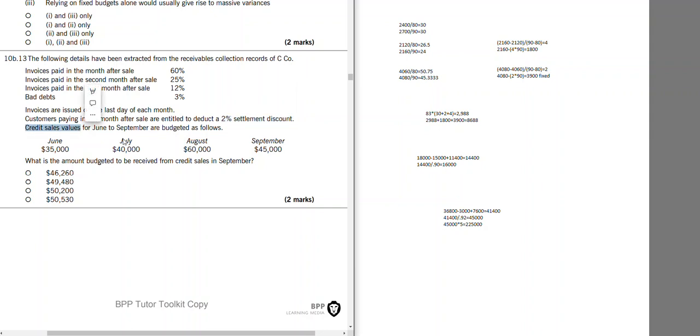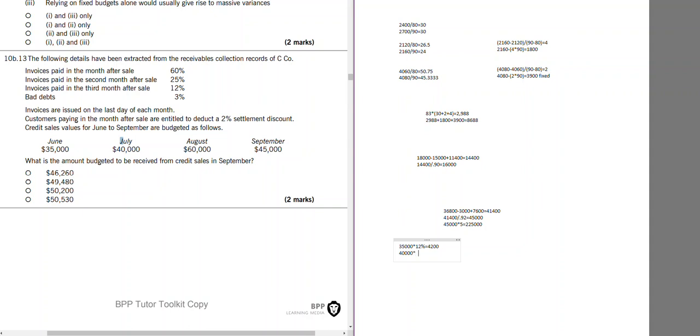Credit sales value for June to September are budgeted as follows. Remember, we will only focus on September. So for June, September is 3 months later. So from June, which is 35,000, only 12% would be received, because after 3 months, only 12% is received. For July, it would be 2 months later.